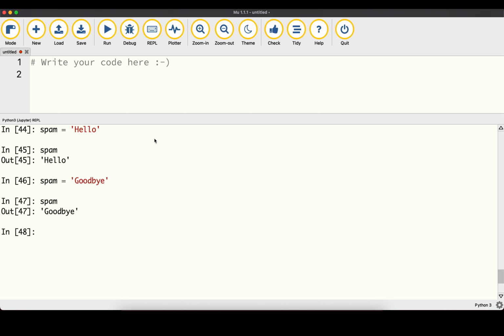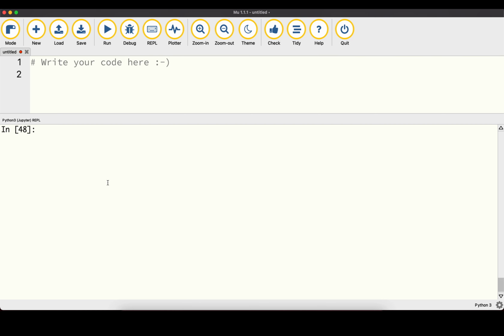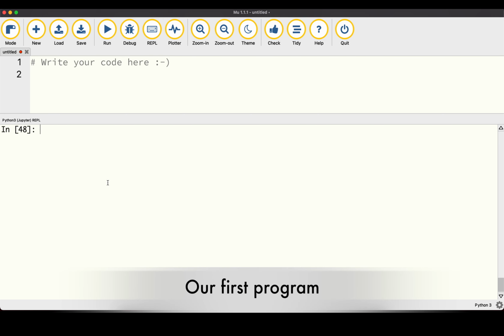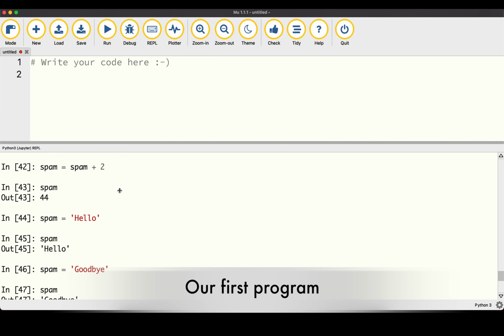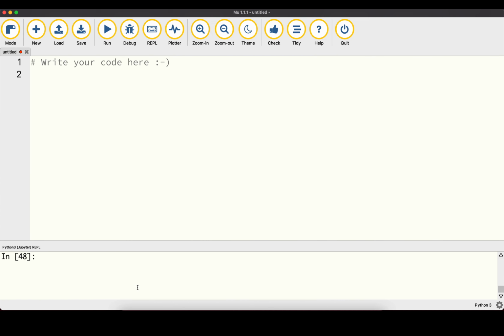Now, so far we've been working in this REPL environment here, and that's really handy to have a quick look at very simple Python parts, Python syntax. Now let's have a look at a larger program, and for that we are actually going to write that in the upper part here of our editor. So up here we can enter a program. Let's write it out first, and then we are going to have a look at it line by line to see what it actually does.